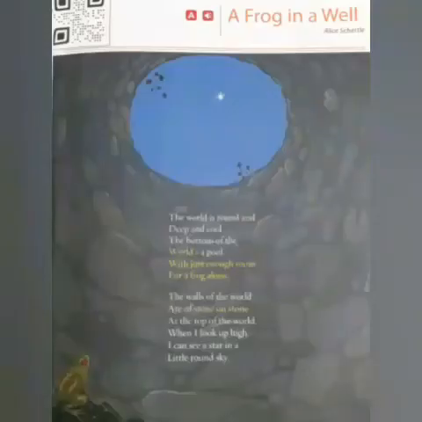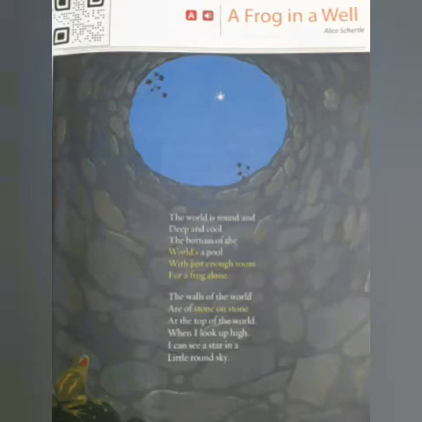So children, the speaker in the poem is a frog that lives in the depth of a well. He describes the world as he sees it from its depths. He says that the world is deep, round, and cool. At the bottom of the world, there is a small pool of water with space for only one frog. The walls of his world are built with stone set upon stone. At the top of his world, he can see a star in a round sky.